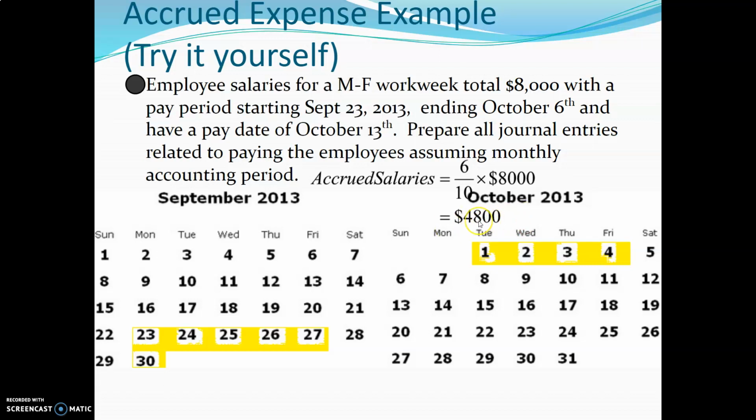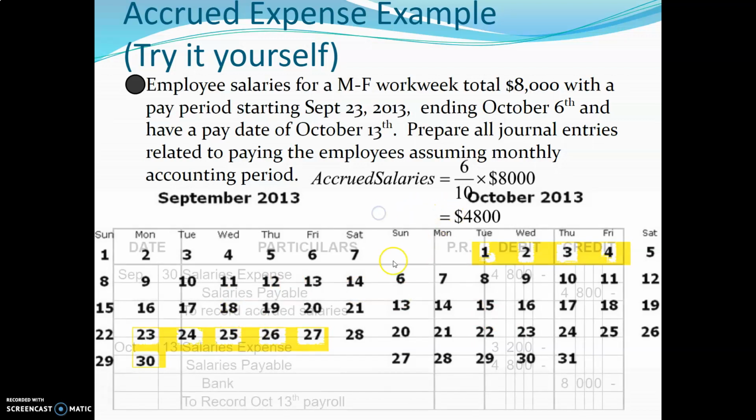Well, what accounts are we going to actually debit and credit? In this case, it's going to be an accounts payable. There's one. And it's going to be some sort of an expense account for the debit. So salaries expense probably. And then once October 13th hits, we're going to have some compound entry that will reverse essentially what we've done here, while at the same time expensing the rest of the salary. So that'll be 1, 2, 3, 4. 4 days of this would end up being 4 out of 10 times 8,000, which would be 3,200. So we would have salaries expense in October for 3,200, and then we'll do the reversal on the first entry.